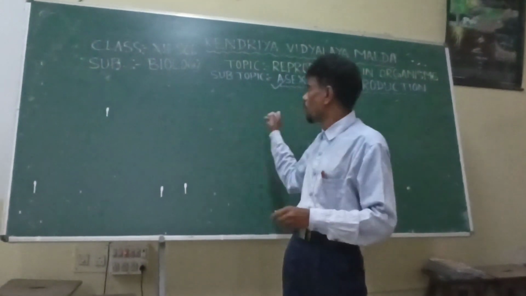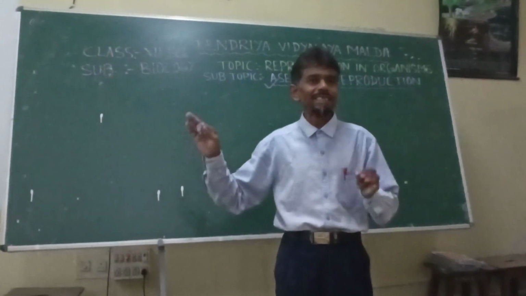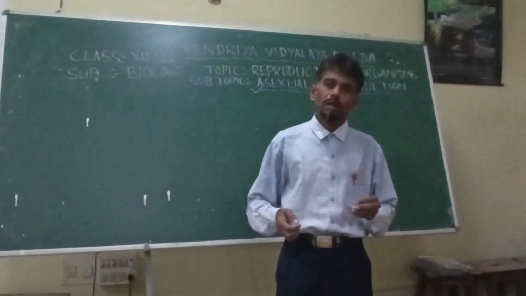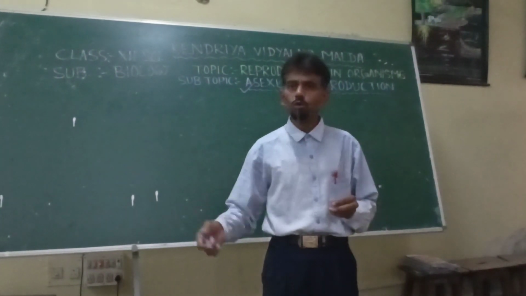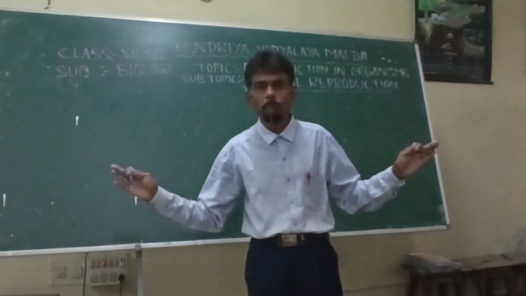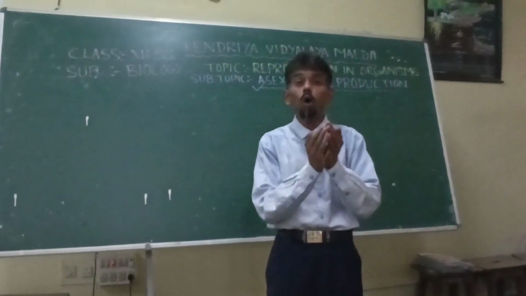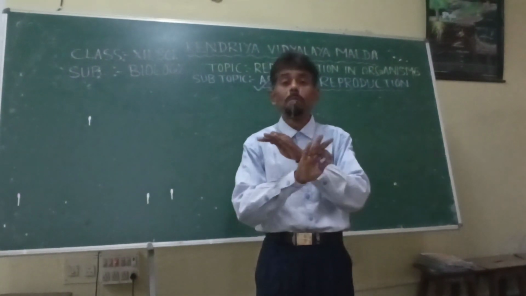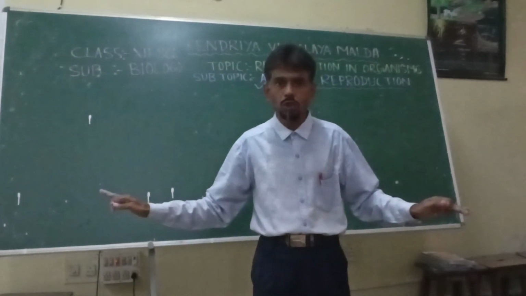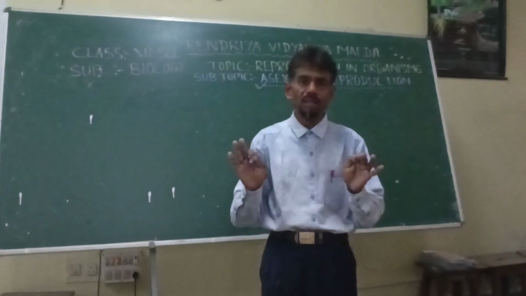And the first mode of reproduction we have discussed is asexual reproduction. By means of asexual reproduction, a new offspring, a new individual, is produced from the parent body, where there is no involvement of sex organs and no formation of gametes. Here male and female gamete formation does not take place at all. You should be very clear in this.